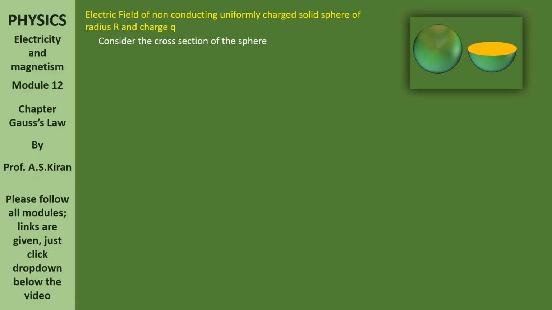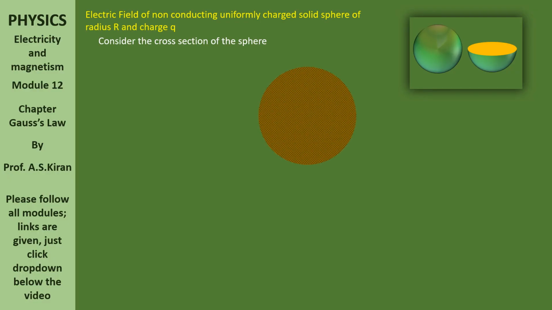Firstly, we discuss the electric field outside the sphere. Now, let us consider the center. You are able to see in the video, there is a center, the center of the cross section. There is a point, isn't it?